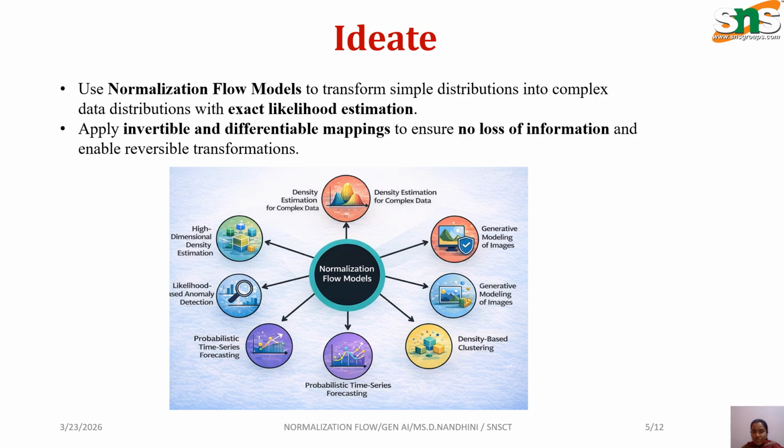This normalization flow is based on the idea of starting with a simple distribution like a Gaussian distribution, which applies a sequence of invertible transformations, which gets a complex distribution. This is based on the change of variable formula. So we have some core components: base distribution, flow transformation, and exact probability computation. The base distribution is also known as a simple distribution. The flow transformation is also known as invertible functions. So this has no loss of information and enables reversible transformations.